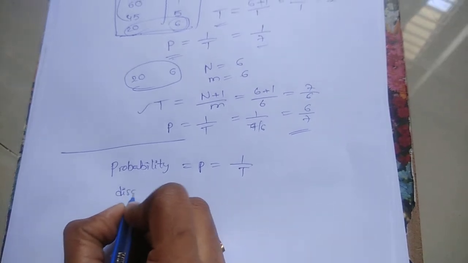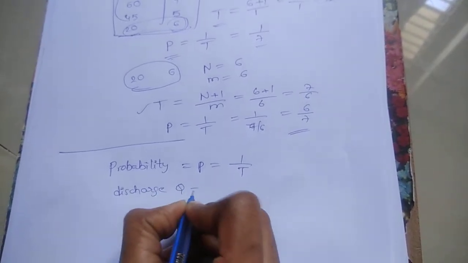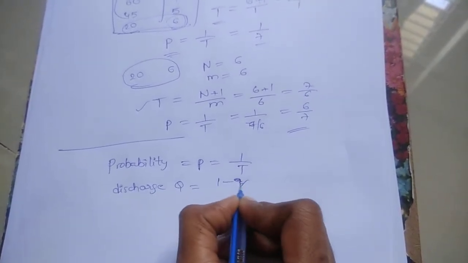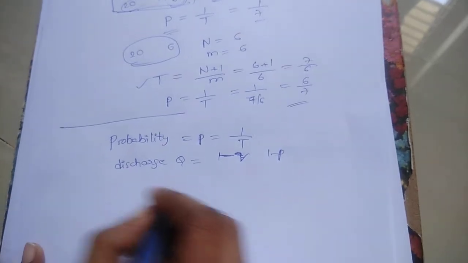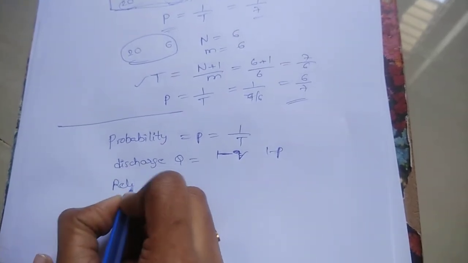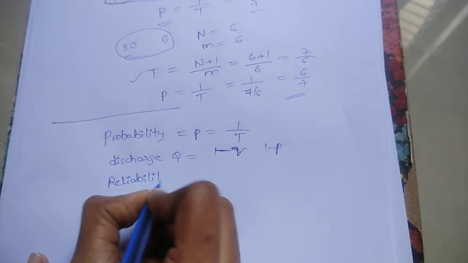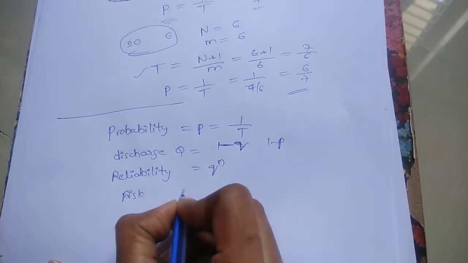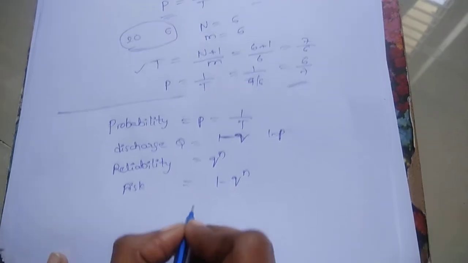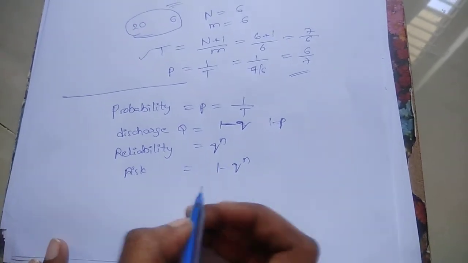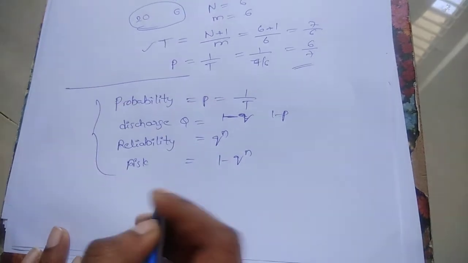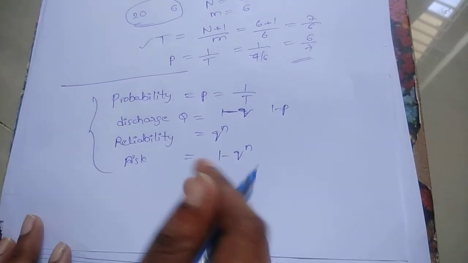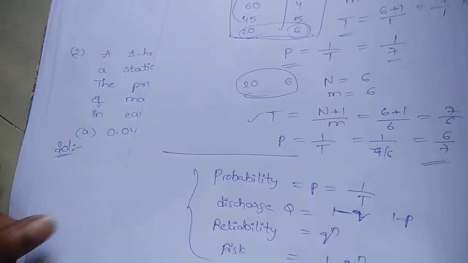Discharge Q equals 1 minus probability, and reliability equals Q power n, and risk equals 1 minus Q power n. We have to remember all these formulas. These are very important. And coming to the first problem.